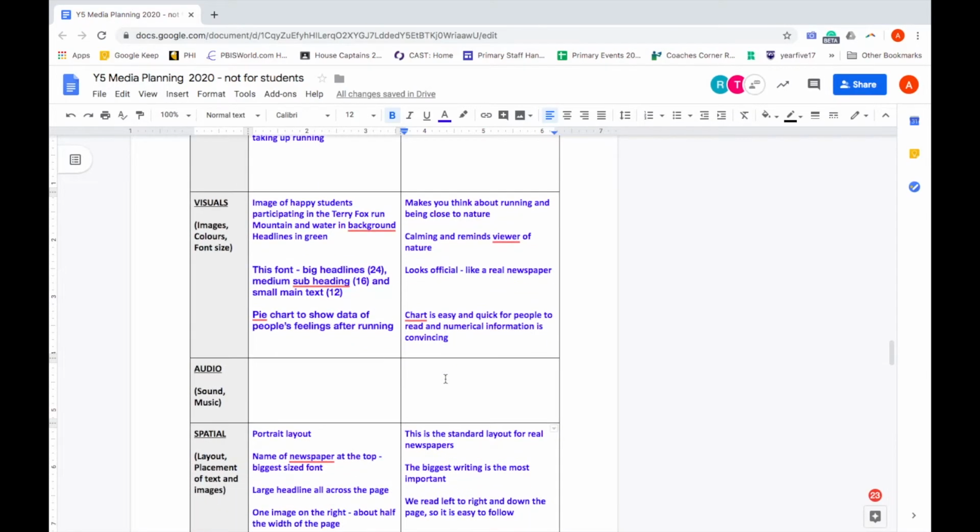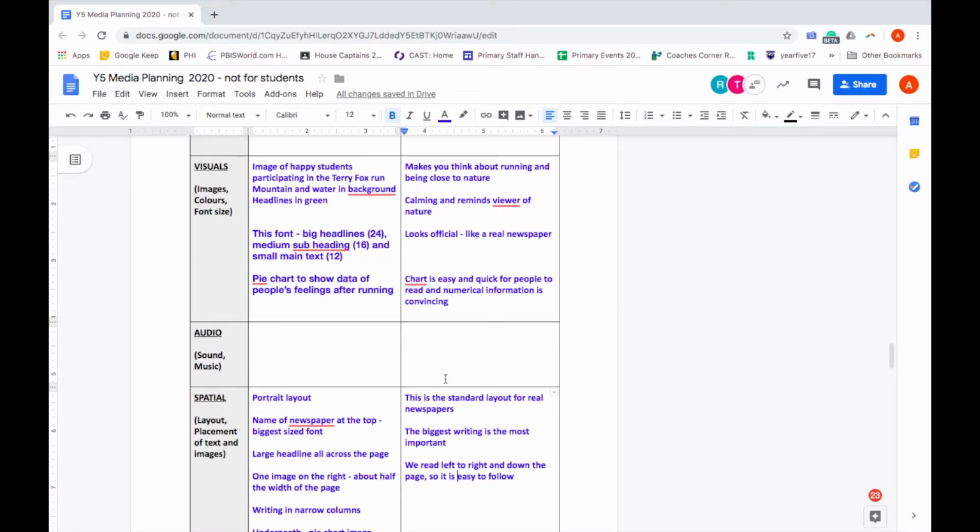The next one that I'm going to use is visuals. I will have an image from school of students who look really happy participating in the Terry Fox run, and then there will be the mountains and the water in the background. I've chosen that because it makes you think about running being a way to be close to nature, and I'm going to put the headline in green because that's a calming colour and again will remind the viewer of nature.